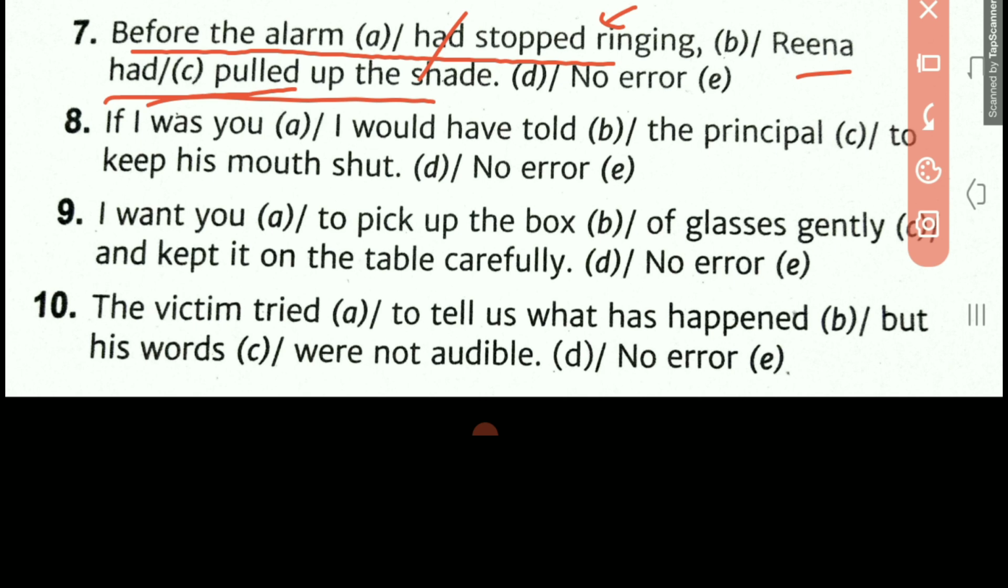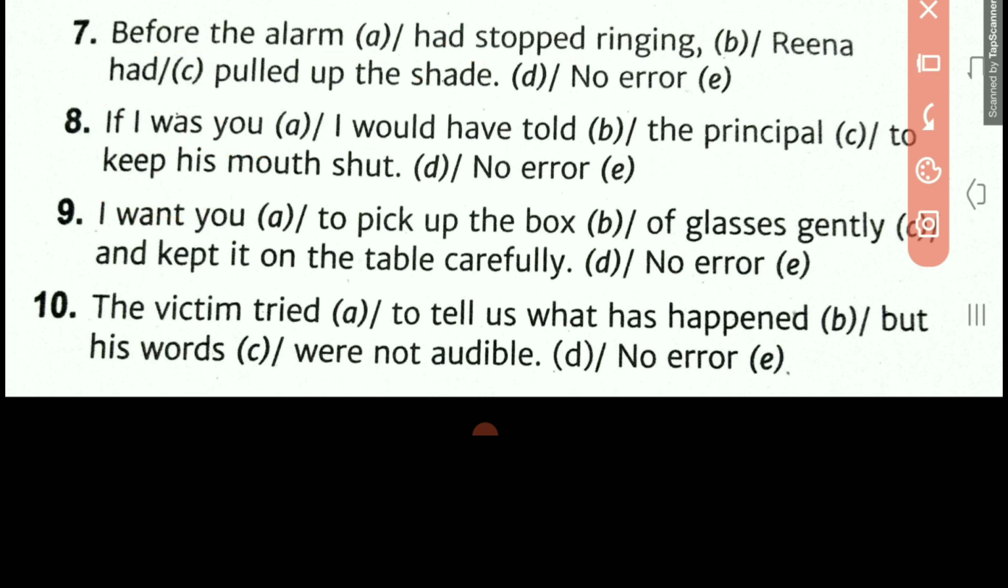Now eighth one is, if I was you, I would have told the principal to keep his mouth shut. Fine. So whenever we have something imaginary, if I were a bird, if I were a teacher, if I were at your place, so what happens there? Instead of saying was, what do we use there? Were. W-E-R-E, were. So the correct formation should have been, if I were you, I would have told the principal to keep his mouth shut. So the error is in part A.